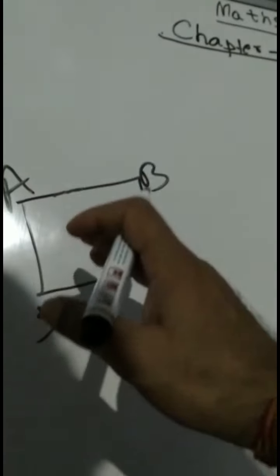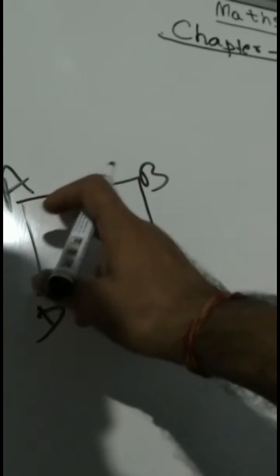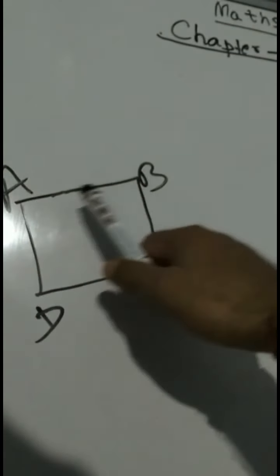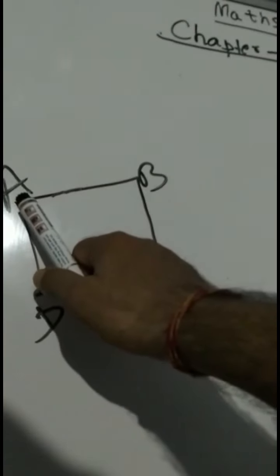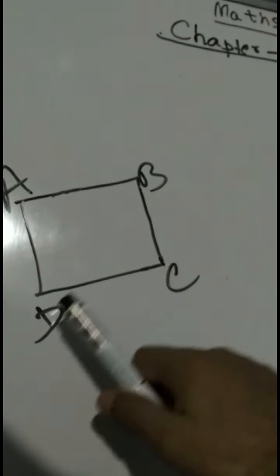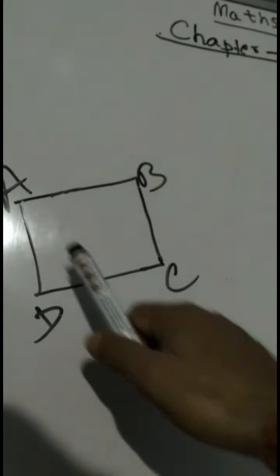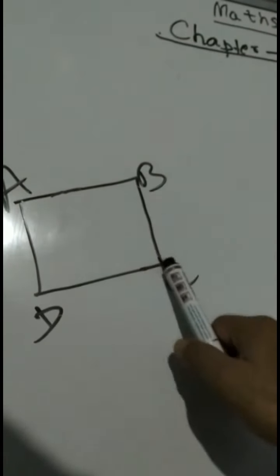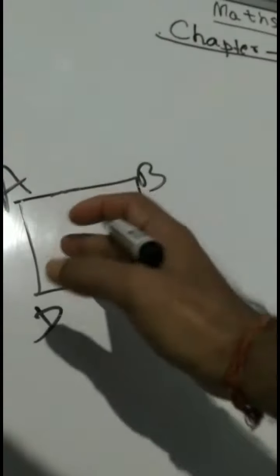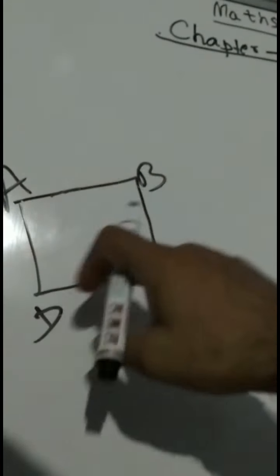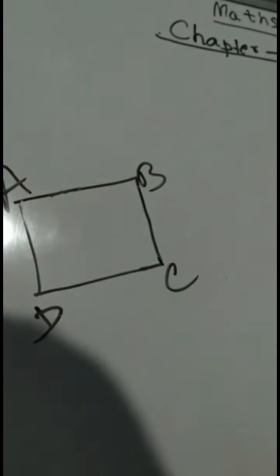This is very important, you must remember that when we name this A, B, C, D, we must write it serially. You must write all the alphabets serially. First one is A, this one is B, this one is C, this one is D. But you cannot write like this: A, B and C, D. This will not do. If you write A, B and C, D, this will be wrong. You must write serially. So this is a figure called a quadrilateral. We can name it like this: A, B, C, D.